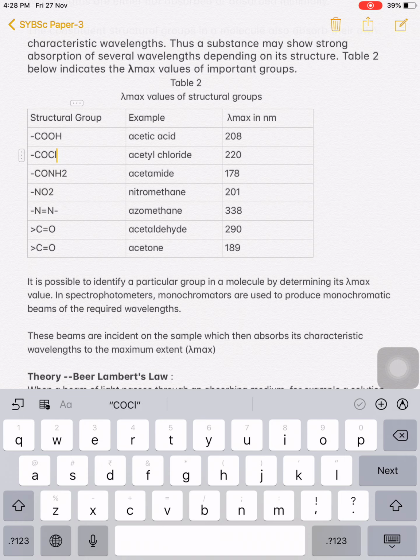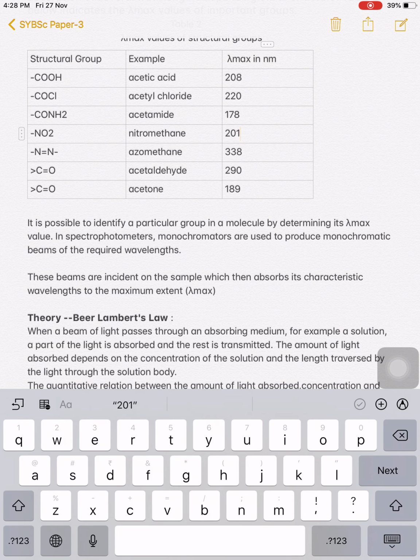The acyl chloride, acetyl chloride, shows a lambda max of 220 nanometer. Amide shows at 178. The NO2 group shows at 201. Azomethane has lambda max 338. The carbonyl group in acetaldehyde is 290 nanometer. Acetone shows a lambda max value of 189.